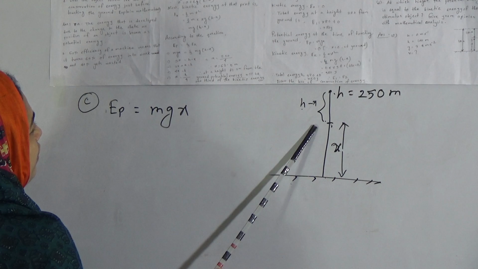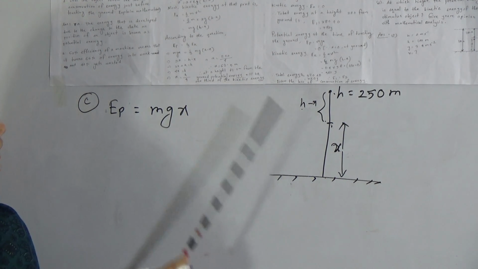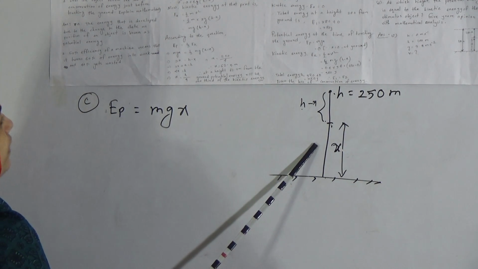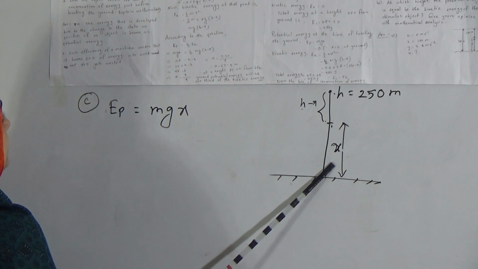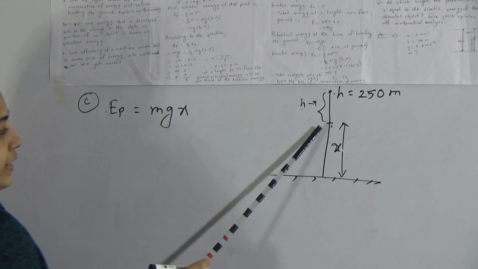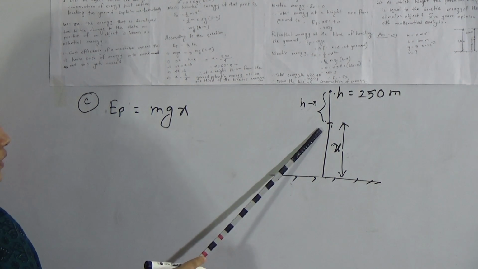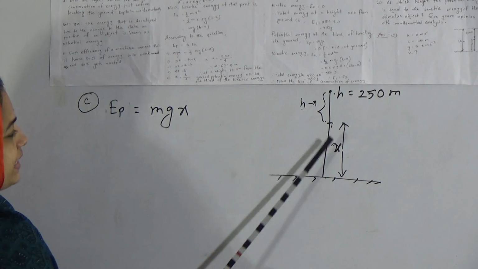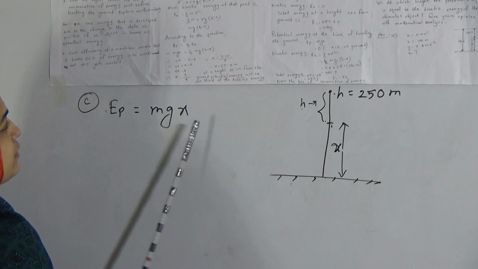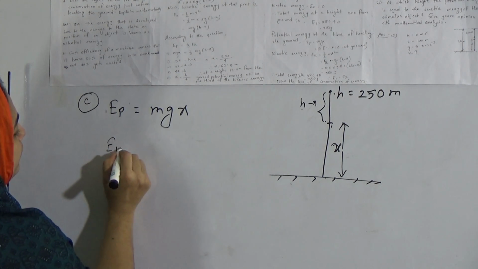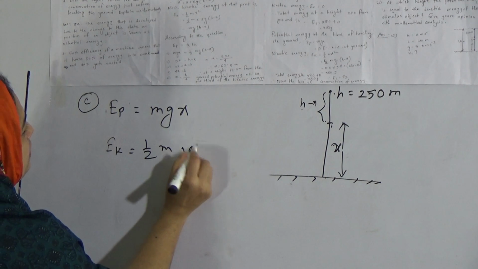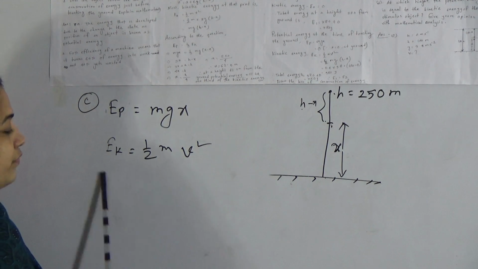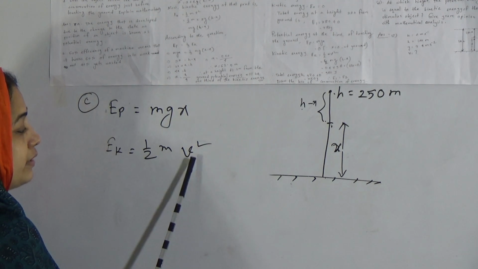At x height we also have to find out the kinetic energy. Then we have to find out at what height the potential energy is 1/3 of the kinetic energy. That means we have to find the potential energy and kinetic energy at height x. So the potential energy EP equals mgx at x height, and the kinetic energy EK equals half mv square. So my dear students, to find the value of kinetic energy, first of all we have to find the velocity.